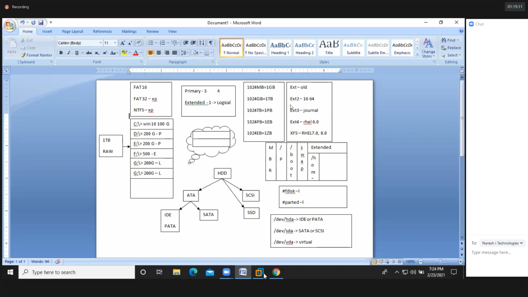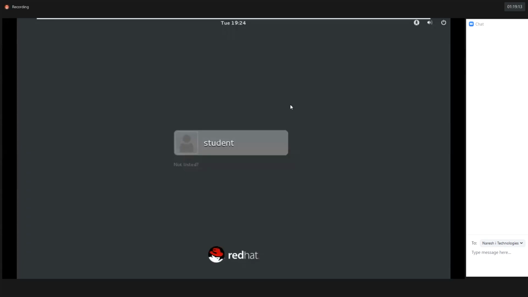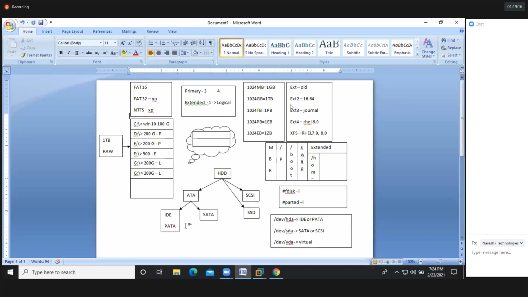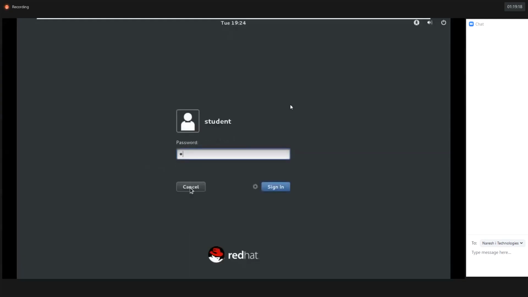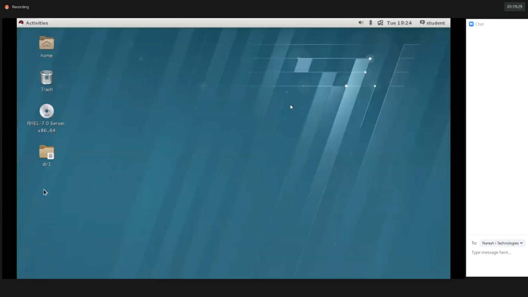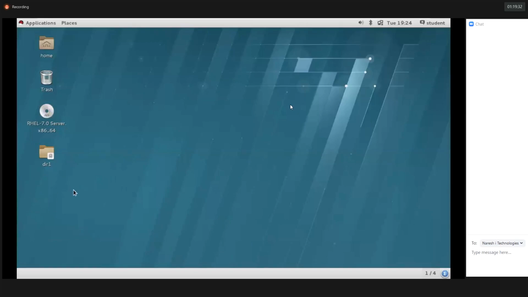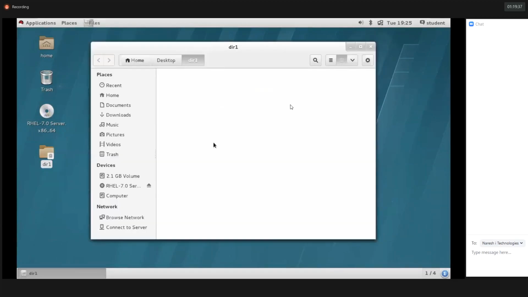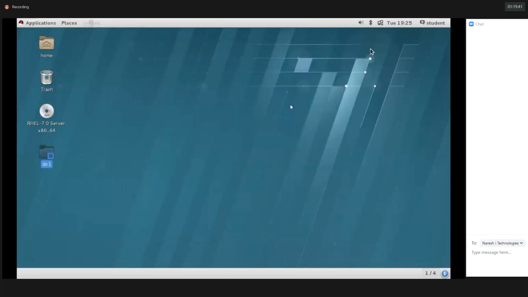Now let's say the operating system got rebooted and we try to log into it. We are going to lose the mount point. I created the mount point on top of the desktop, so we observe it doesn't have any mount point there. You are not going to store the data in dir1. If you open dir1, it doesn't have anything. Where will the data be stored? In /dev/sda3.